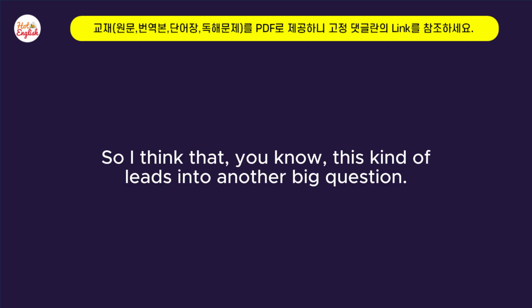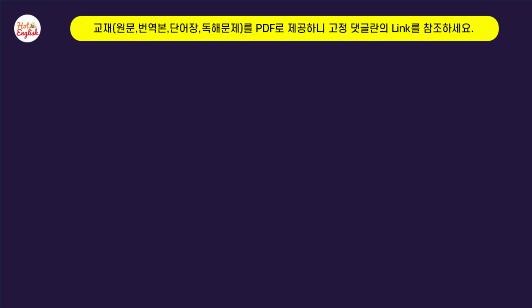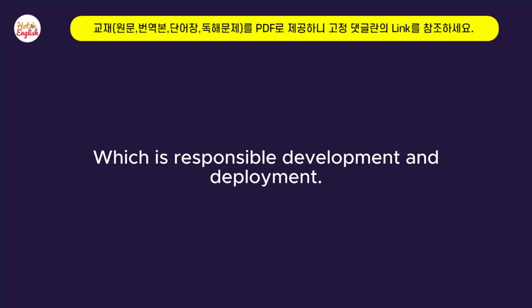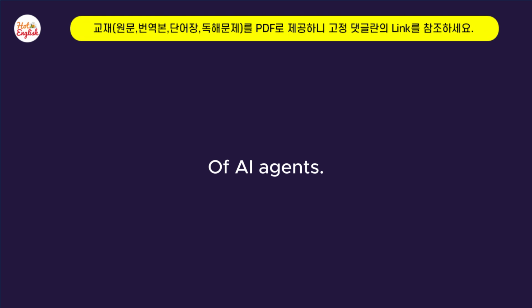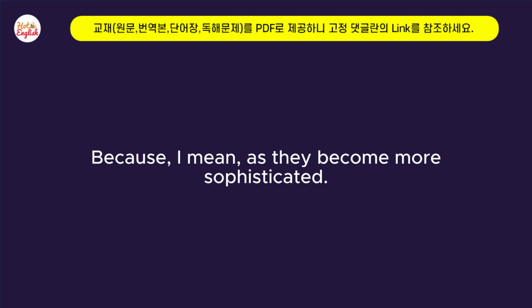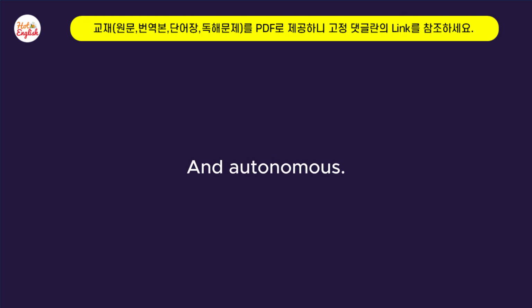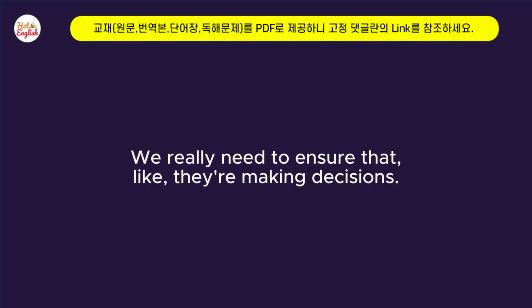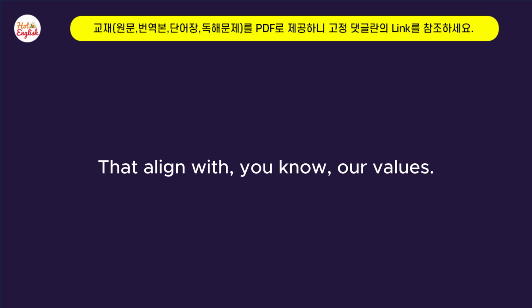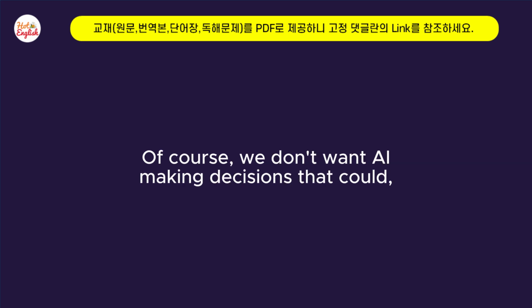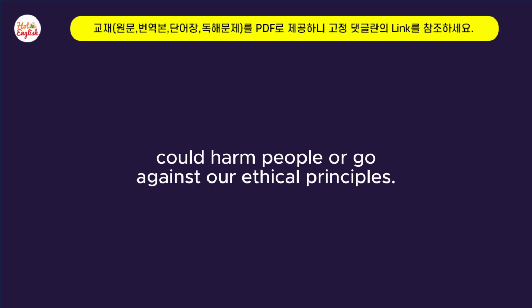Absolutely. So I think this kind of leads into another big question. Yeah. Which is responsible development and deployment of AI agents. Because as they become more sophisticated and autonomous, more independent, we really need to ensure that they're making decisions that align with our values. Of course, we don't want AI making decisions that could harm people or go against our ethical principles.